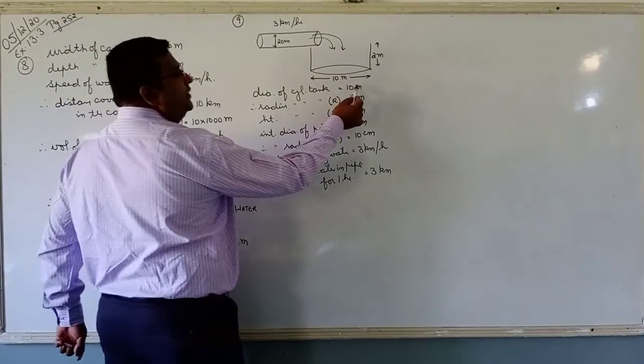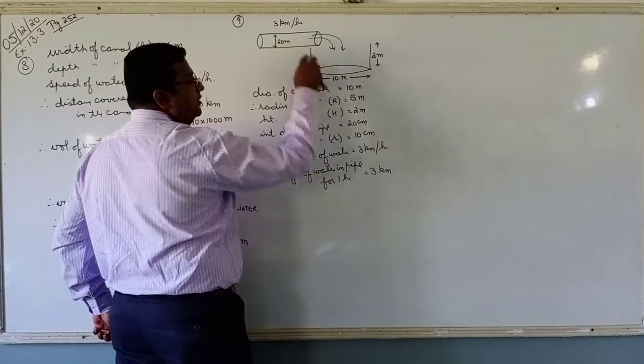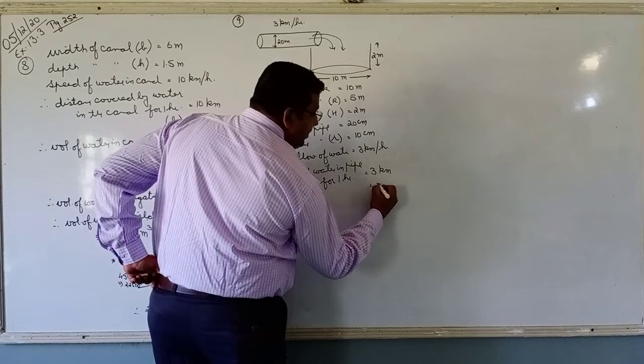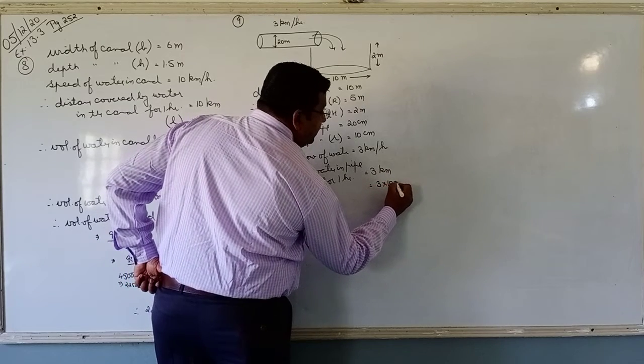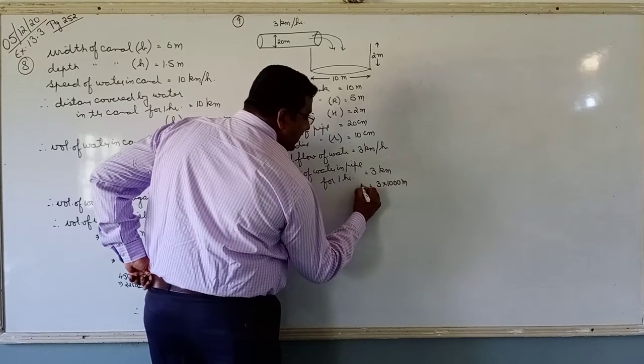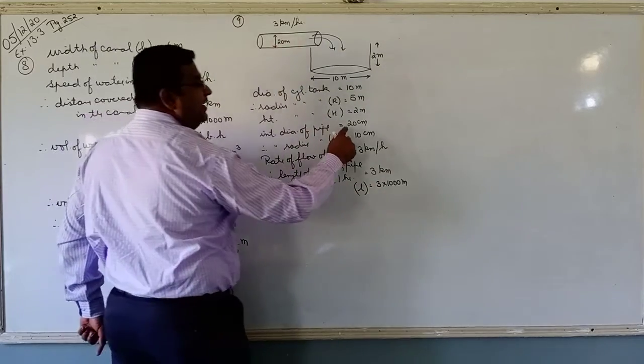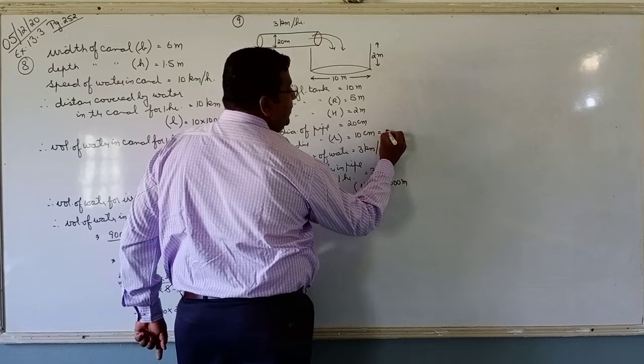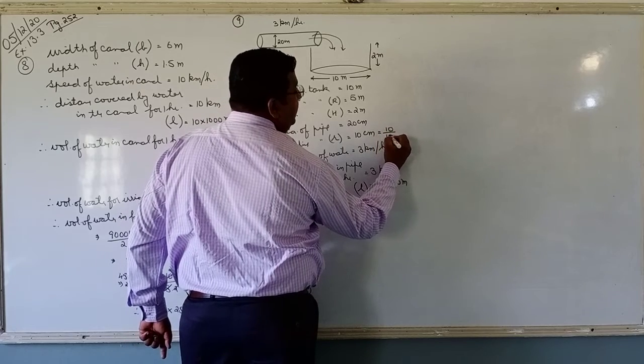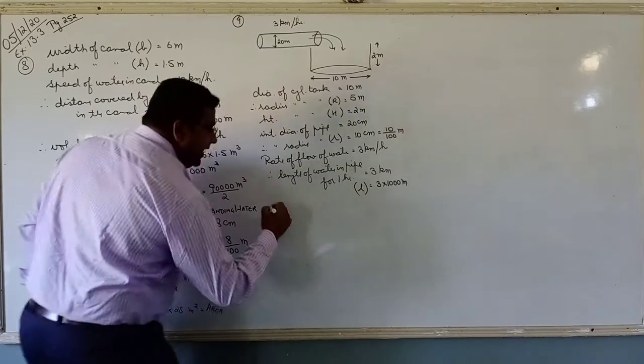And since all of them are in meters and this is in centimeters, we convert all of them into meters. 3 kilometers, so 3 into 1000 meters. That is the length of water in the pipe. Here it is 10 centimeters, we will convert it into meters, 10 upon 100 meters.